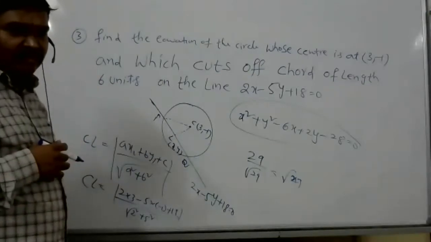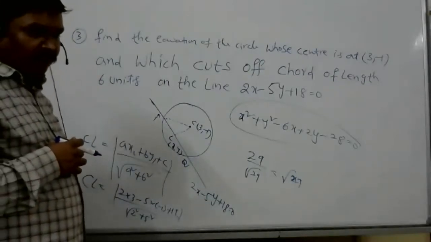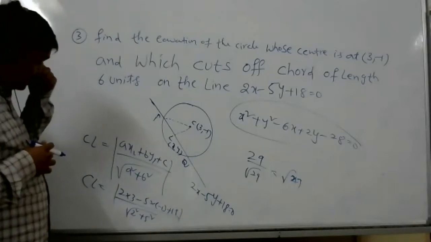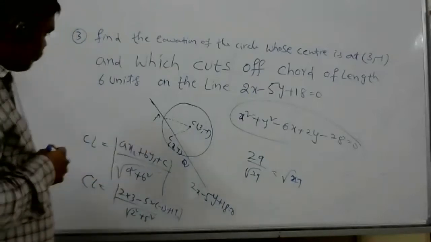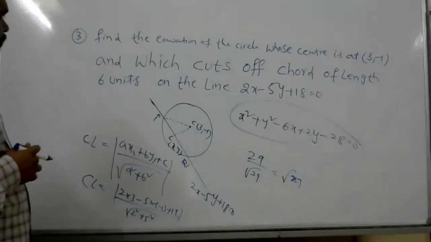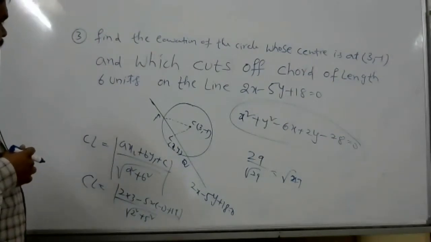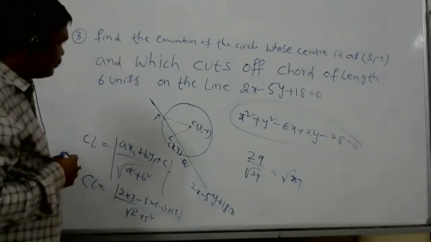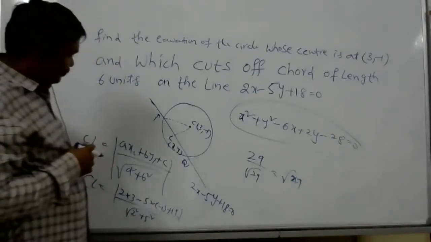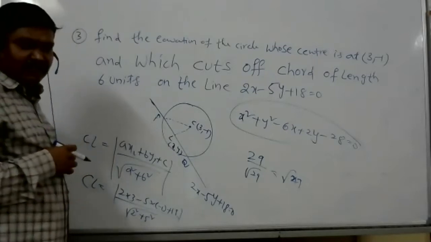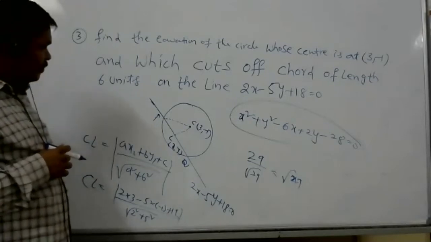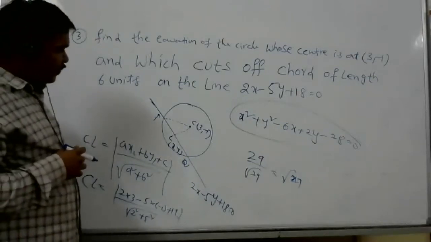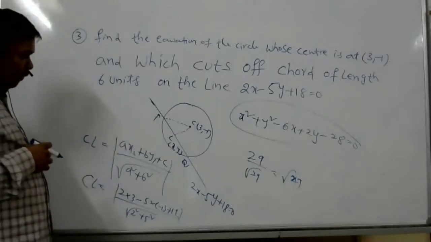Yes, sir, we'll find the CL distance, but how do we find the LP distance? That is not possible. Himanshu: Sir, I'll try and find out. If I find a way, then we'll discuss.